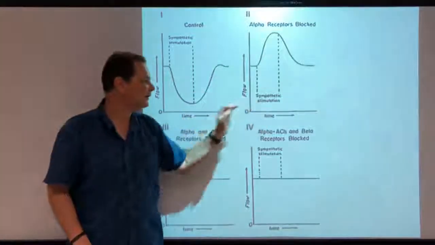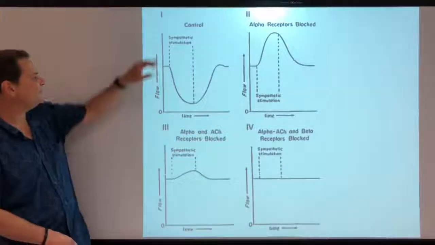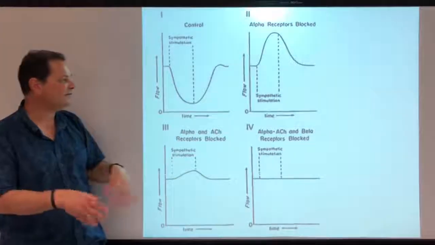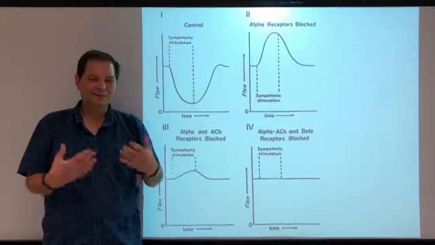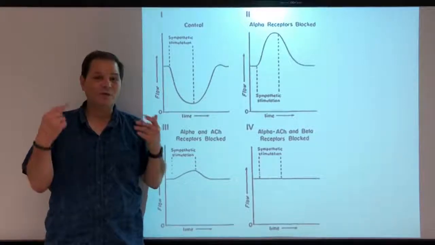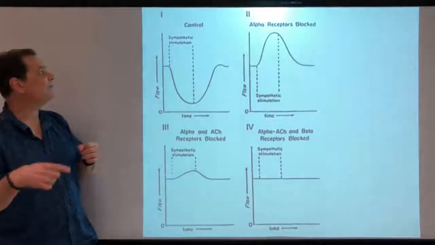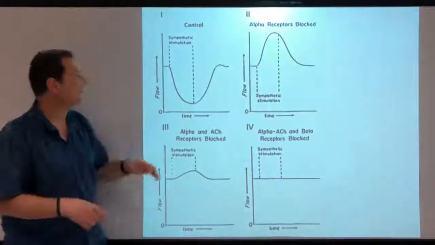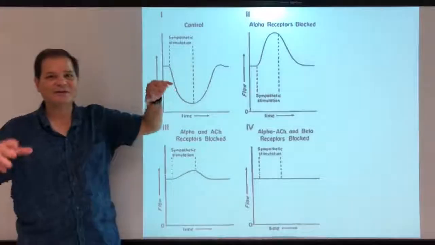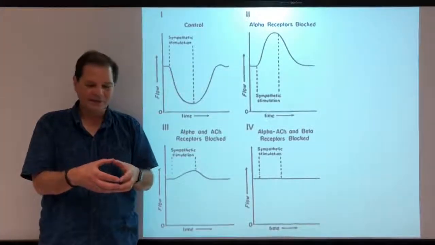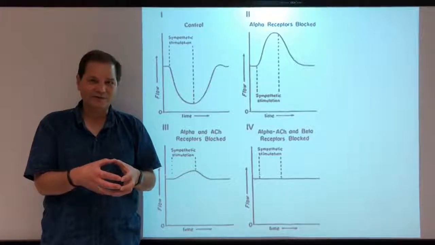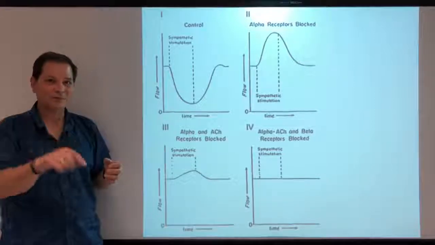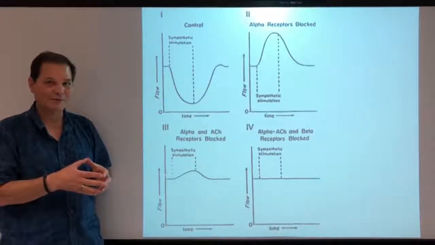I have 4 panels here. Each of these represents flow on the y-axis over time. These are vessels that an experimental biologist isolated with the nerve, and they're stimulating a sympathetic nerve under different conditions. This is your control condition, a section of vasculature with the nerve intact, with flow through that vasculature, and you're measuring the rate of flow.